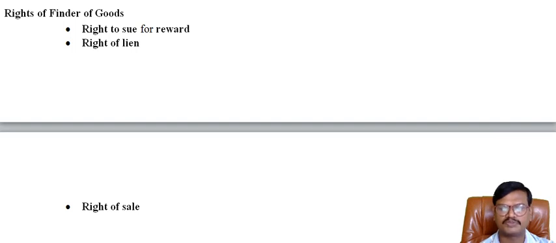Number 2, the owner refuses to pay the reasonable expenses incurred by the finder. Now he can sell the goods. Number 3, when the expenses incurred by the finder exceed 3/4 of the value of the goods, now he can sell the goods.